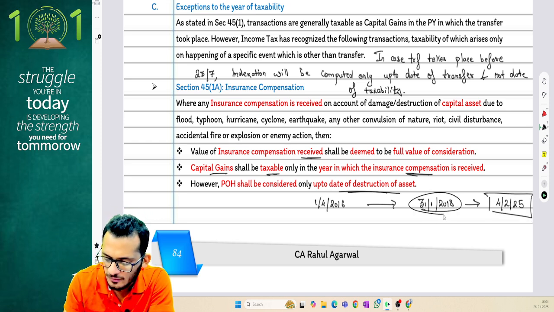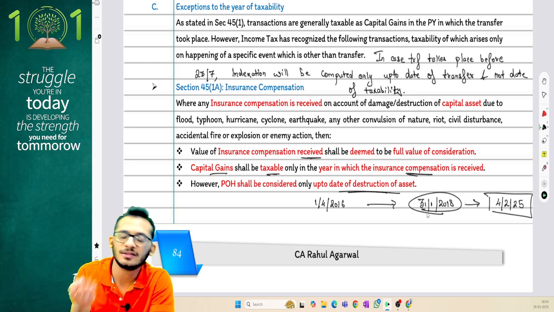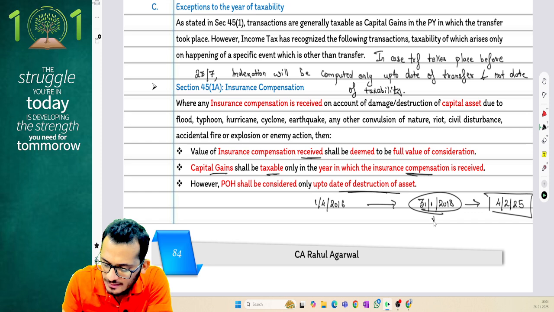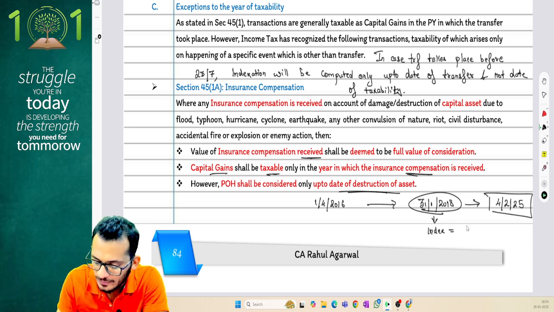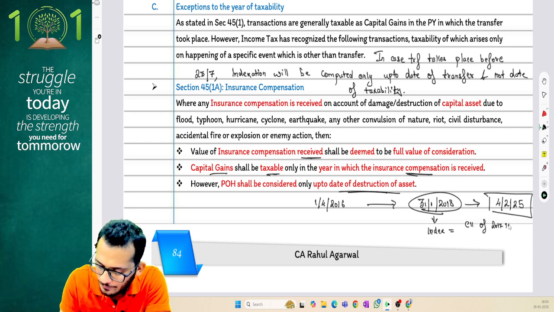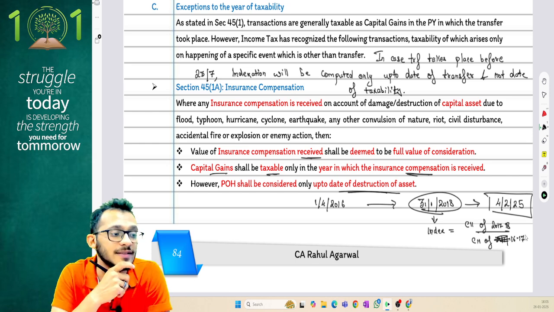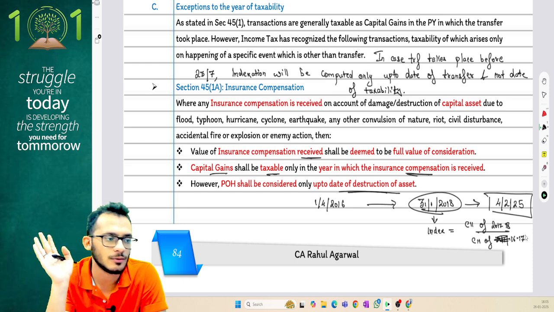But because the transfer is on 31st January 2018, which is before 23rd July, this asset is now eligible for indexation, where the CII will be from CII of 1718 till CII of 1670. That is what the rule will be.